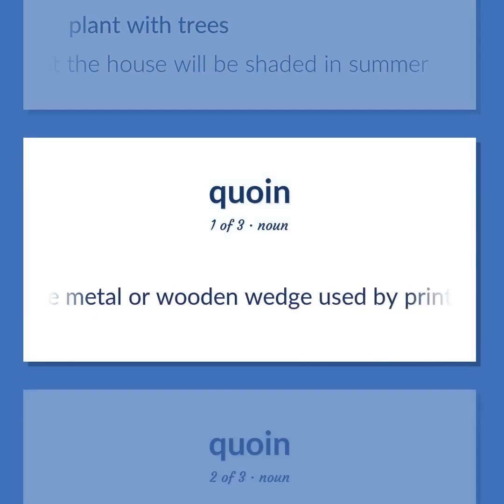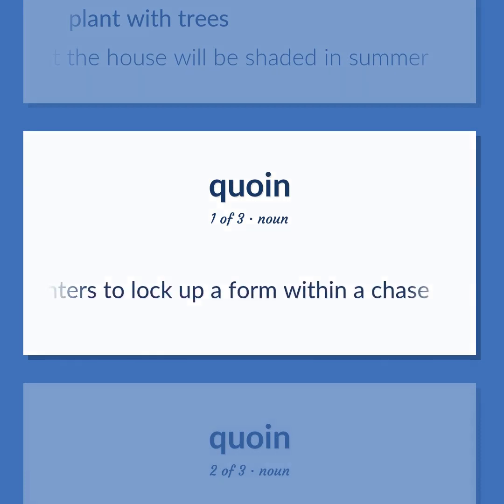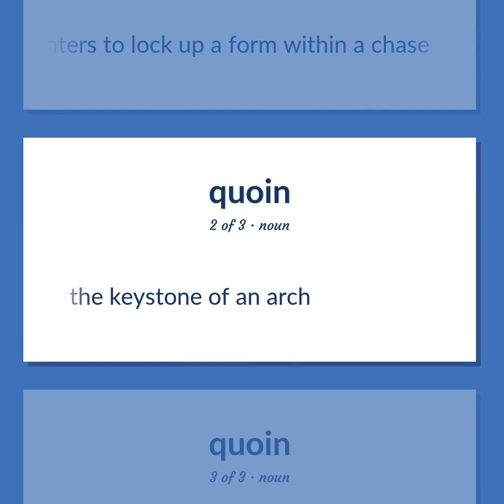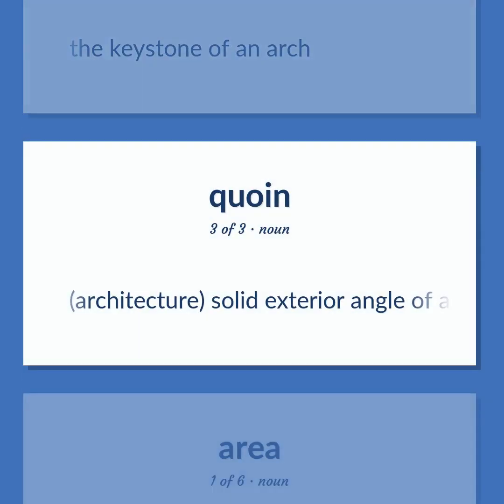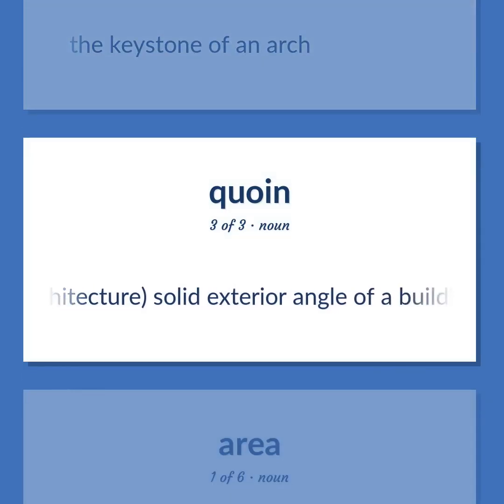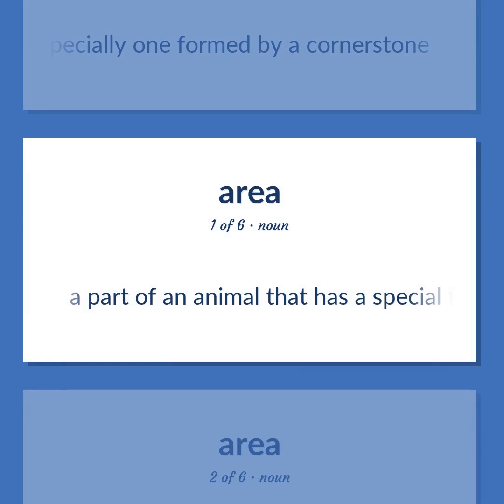Expandable metal or wooden wedge used by printers to lock up a form within a chase. The keystone of an arch. Architecture. Solid exterior angle of a building, especially one formed by a cornerstone. A part of an animal that has a special function or is supplied by a given artery or nerve.